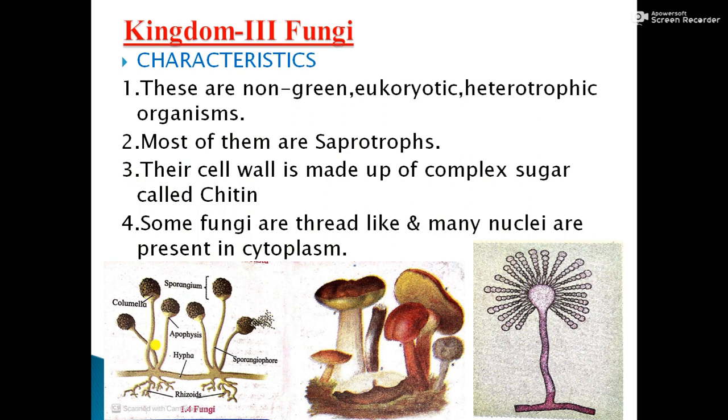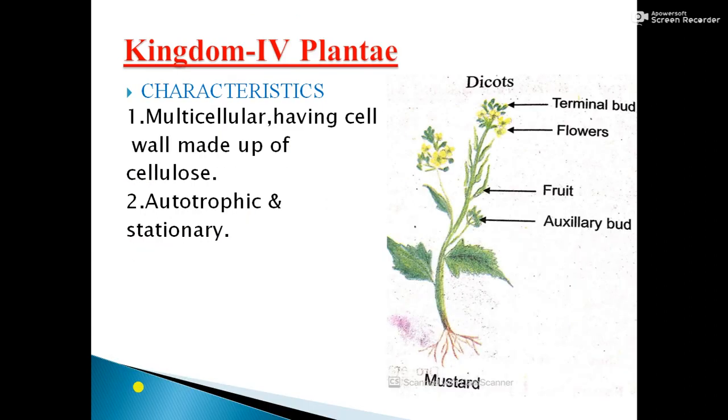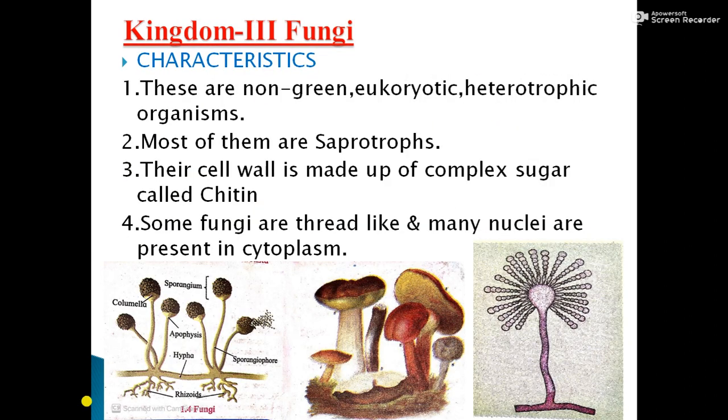Examples you can see here, fungi, that is mucor or rhizopus, which grow on bread as mold. Diagrammatic representation of the fungus you can see here. They show the rhizoid, hypha, sporangiophore, apophysis, columella, and sporangium. Here we can see the mushroom and the penicillium.